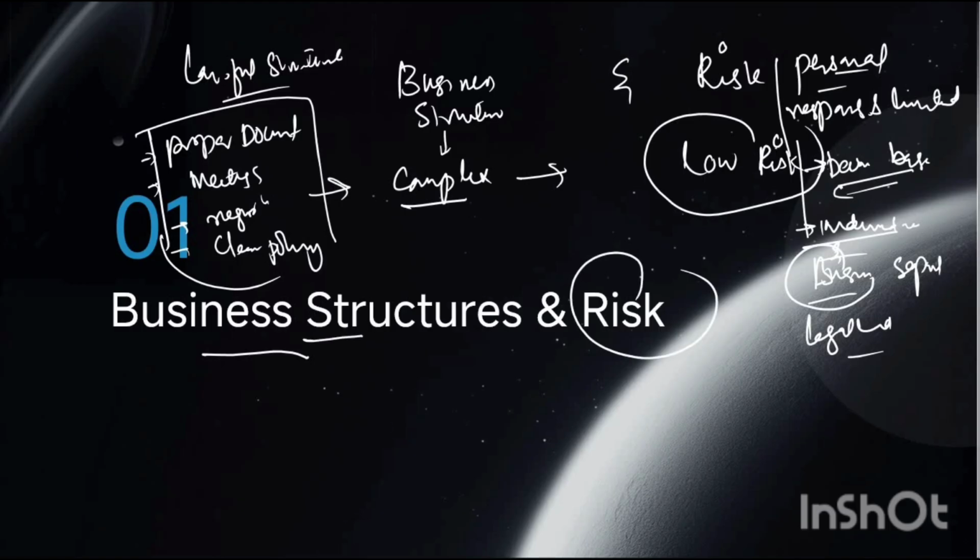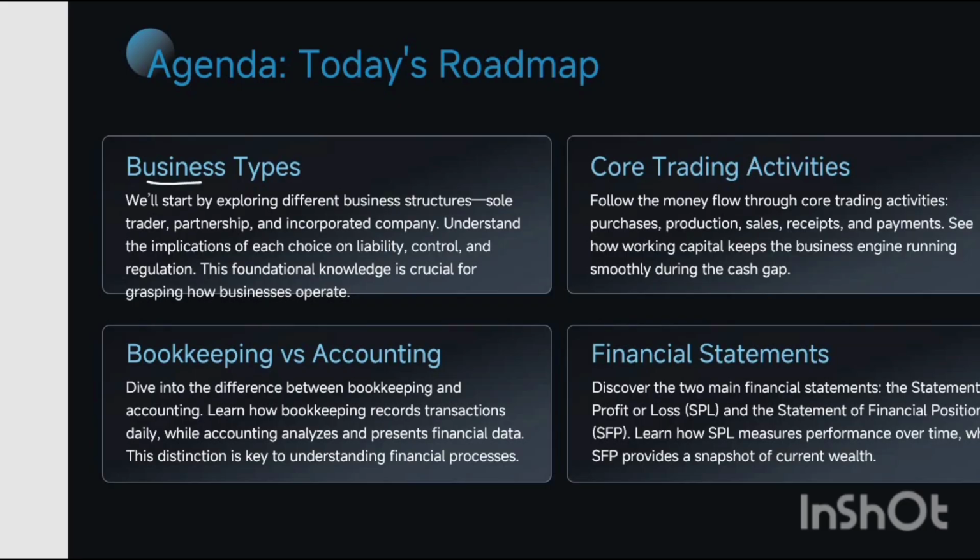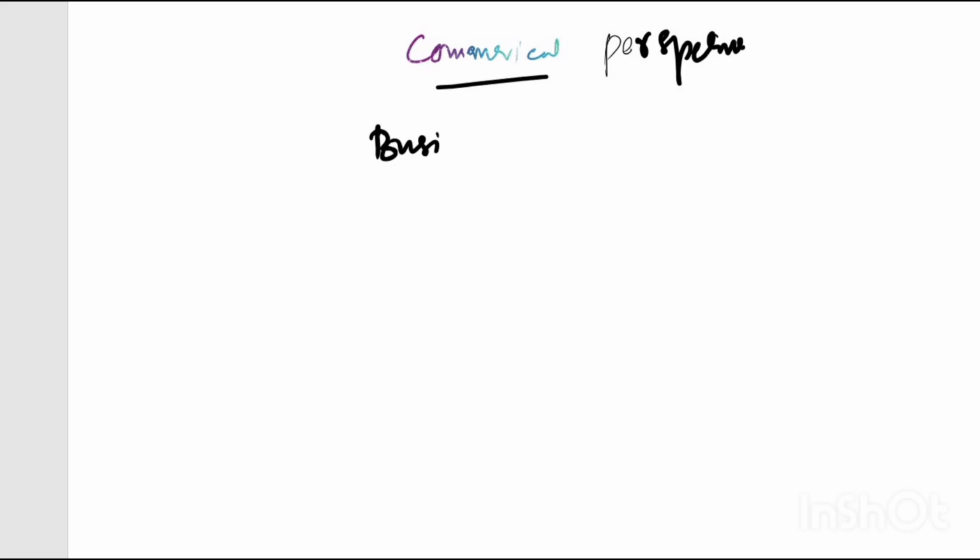Now we will move on to discuss in detail what business is. Here we have financial accounting, which is just related. Now we have discussed business, so what is business? Let me give you a minute. Okay, now see here, this is the commercial perspective. From the commercial perspective, we'll discuss business.